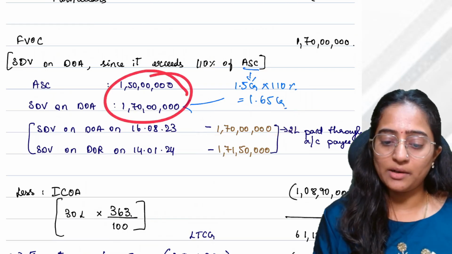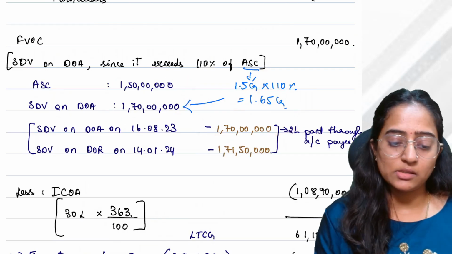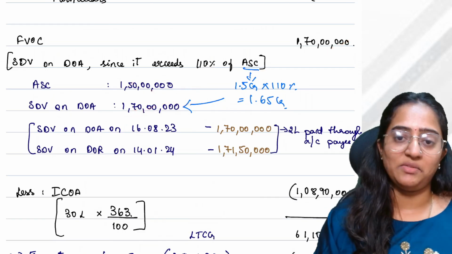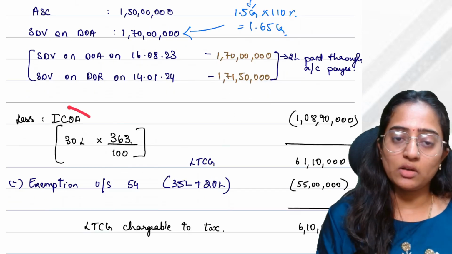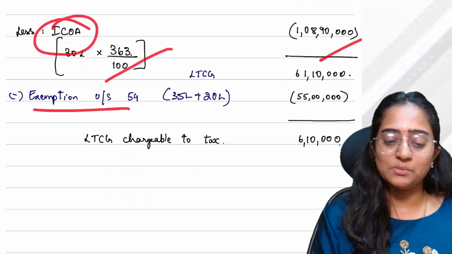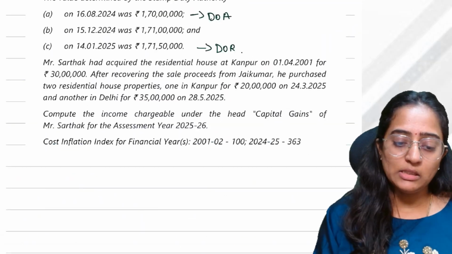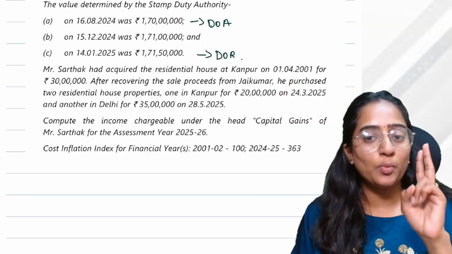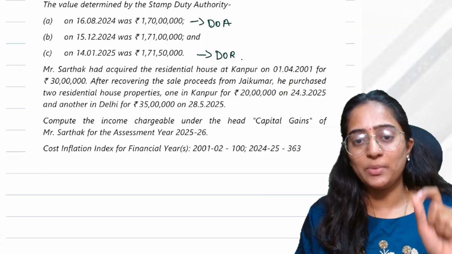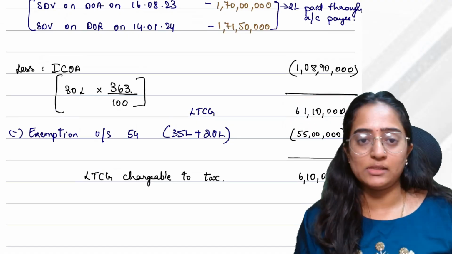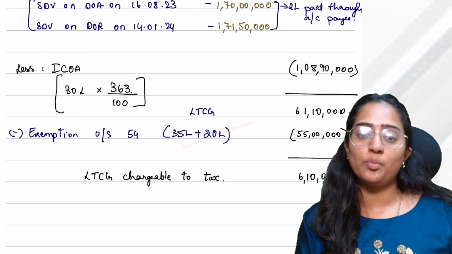In this comparison of 110%, if I'm taking the actual sale consideration, this SDV is greater than 110% of the consideration, so you would take 170. Clear? Actual cost of acquisition, indexed cost of acquisition you would take. LTCG, you have exemption under section 54. See now, you purchase two properties, you can get exemption up to two properties under section 54 provided your capital gain is up to how much? 2 crores. Is it less than or equal to 2 crores? Yes. So then you can take the capital gain exemption on both the properties.